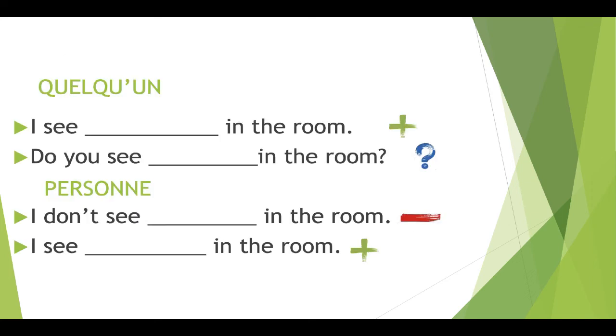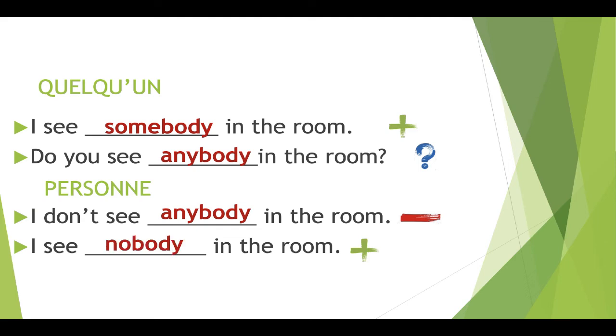So in a positive sentence, to translate quelqu'un, we're going to say, I see somebody in the room. And in a question, we're going to say, do you see anybody in the room? Vois-tu quelqu'un dans la pièce? To translate personne, in a negative sentence, we're going to use anybody. I don't see anybody in the room. And in a positive sentence, we're going to use, I see nobody in the room.